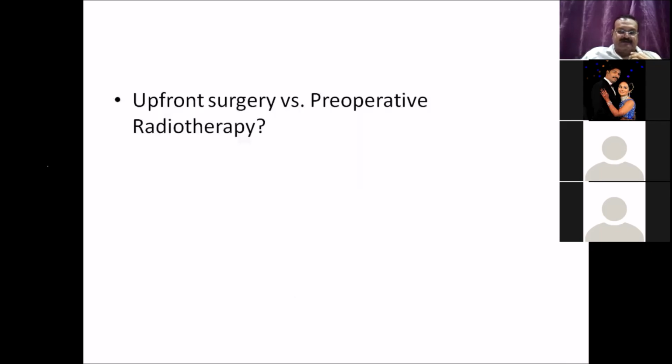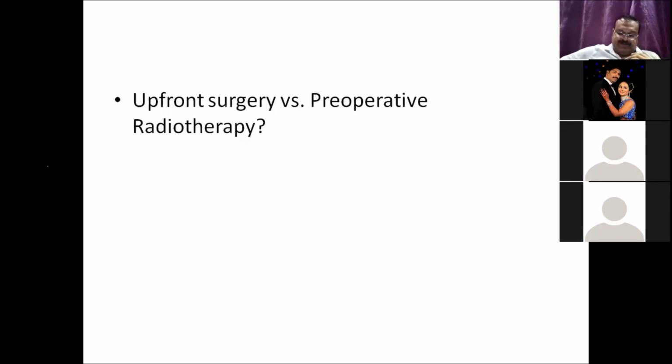Sir, upfront surgery. This tumor is very close to the skin, and there are chances that even during radiation therapy, the skin can necrose, and the patient may have dehiscence from that. In the long term, in the Canadian trial that is quoted, around 30% wound complications were there.